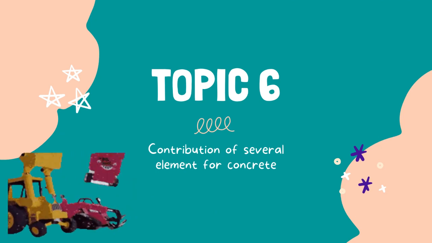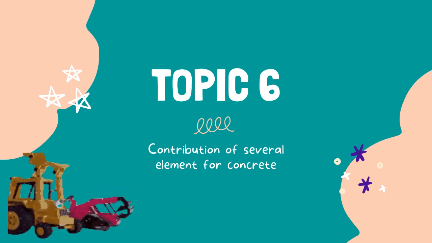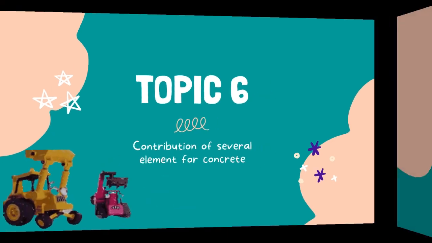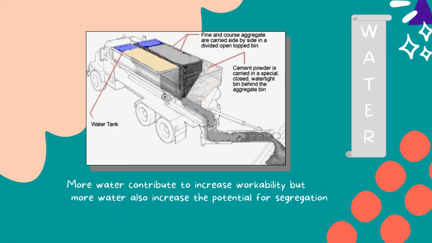We go to the contribution of several elements for concrete. Water. When using more water, it contributes to increased workability, but more water also increases the potential for segregation. That's why the concrete from the cement plant has its grade according to the use for the construction. The lorry that carries the concrete needs to make sure the concrete they bring to the construction area is still in the correct grade as ordered.